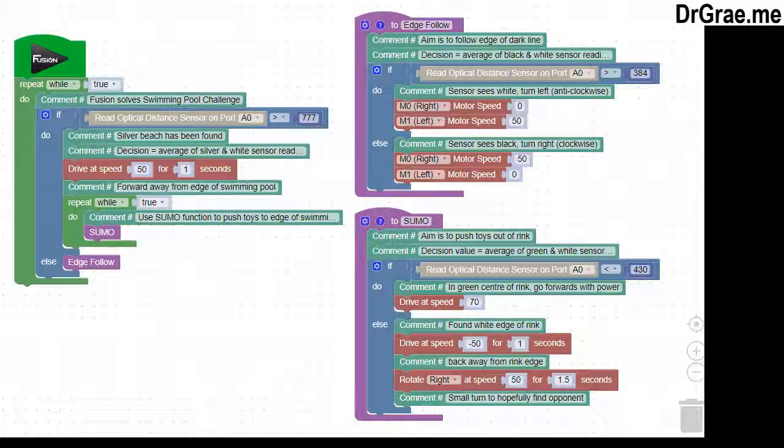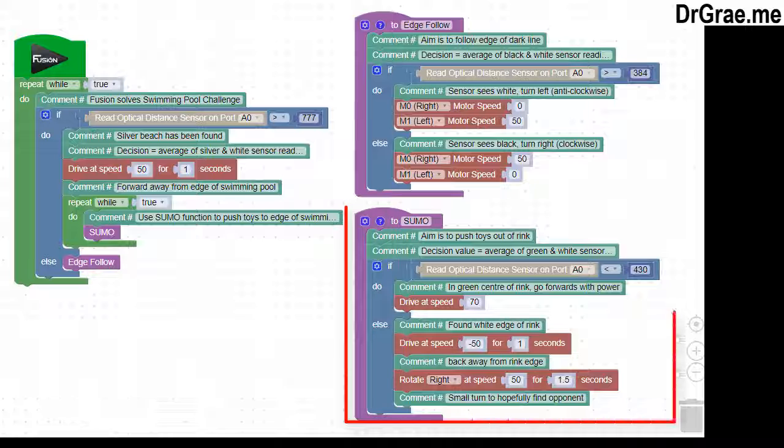Well, this is the final Blockly program. For the swimming pool challenge, we've made changes to the main program decision point, to the Edge-Follow decision point, to the SUMO decision point, and also some changes within the SUMO to make allowance for the fact that it's a dark center and a light surround. And we've made changes to the comments as well to show that.